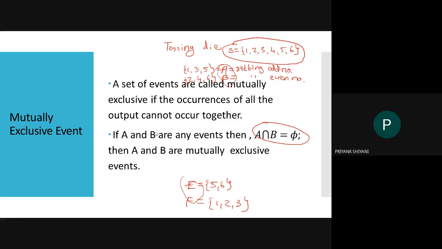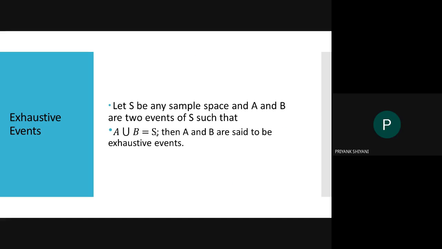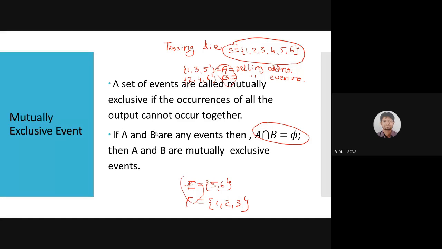Now what we need in exhaustive events, दोनों में सेम होना चाहिए? नहीं, not same. अगर सेम है तो भी इश्यू नहीं है, बट दोनों का यूनियन अगर पूरा सैंपल स्पेस निकले, A union B is the whole sample space, then we can say both events are exhaustive events.